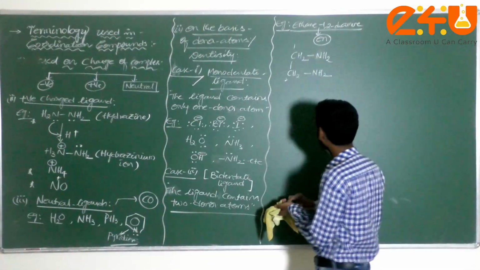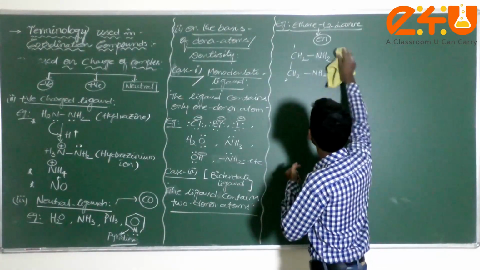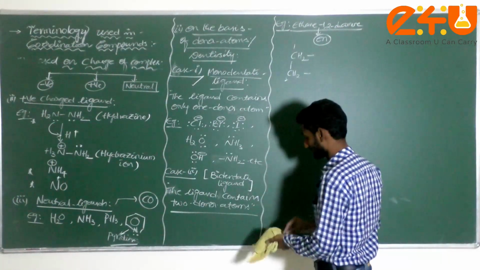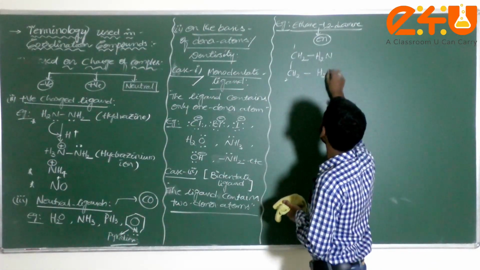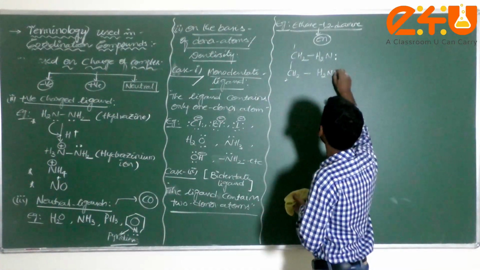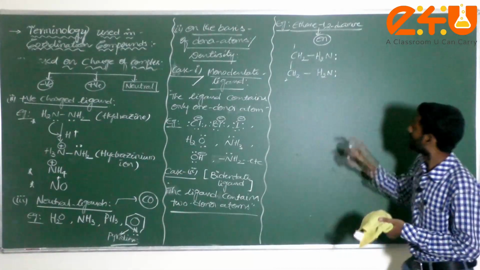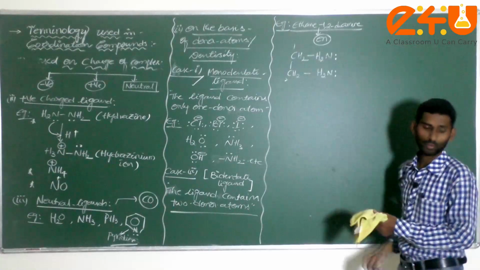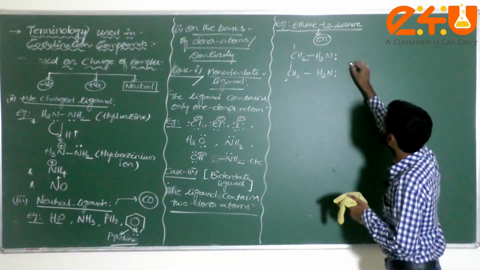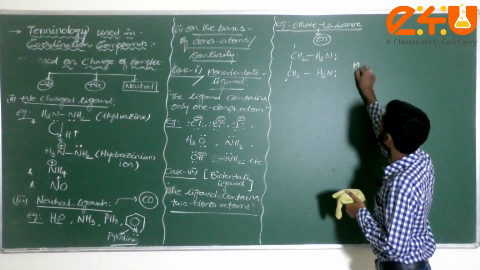For my convenience I can write H2N like this also. The nitrogen atom contains 1 lone pair. This is the central atom.